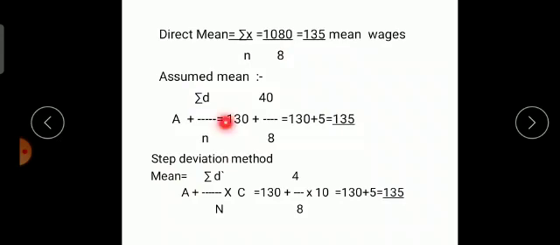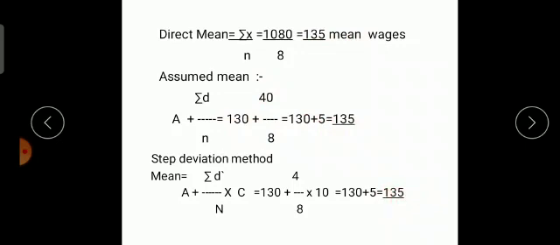In place of A, 130, plus 40 is summation D, divided by n which is 8. First you solve this division part: 8 5s are 40. So 130 plus 5 will give you 135 as the mean wages. Whichever method you use, all the three methods, you should get the same answer.